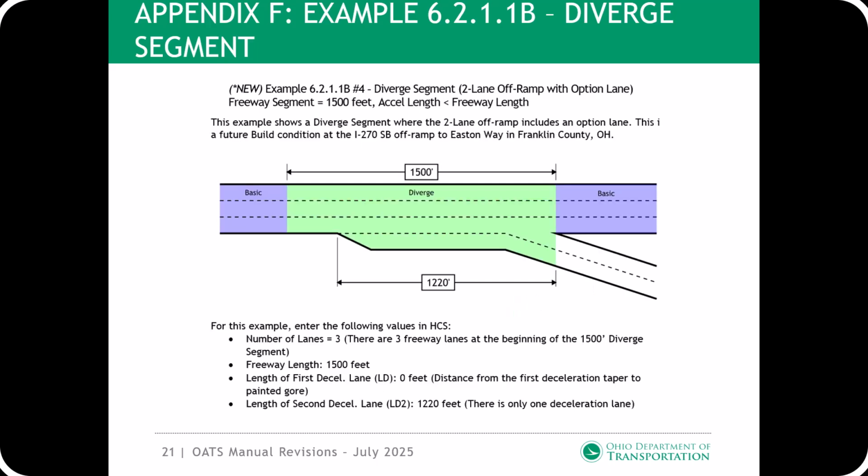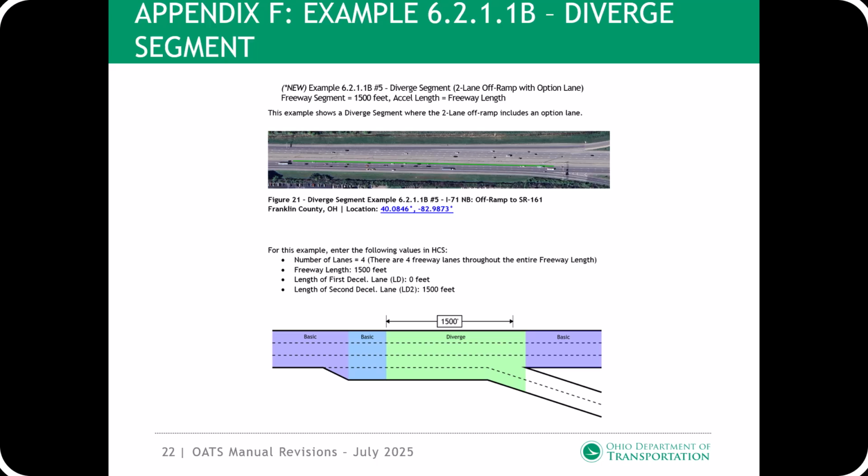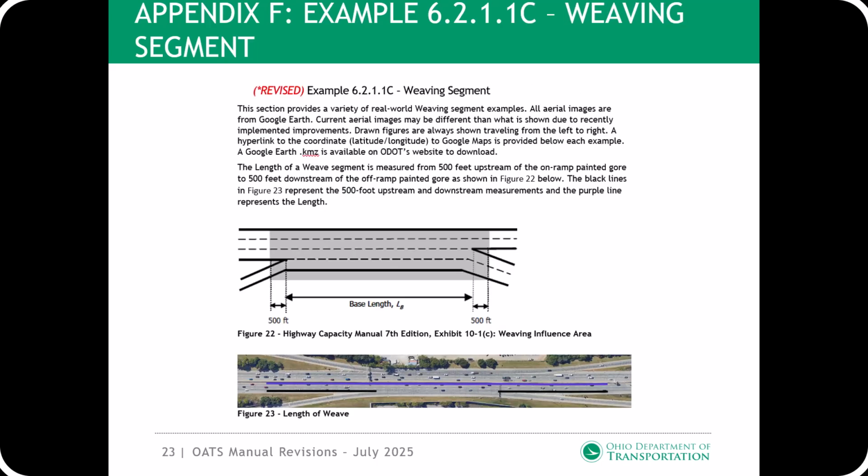Example number 4 shows a diverge segment where the deceleration lane length is less than the freeway length and where the two-lane off-ramp has an option lane. Example number 5 shows a diverge segment where the deceleration lane length is equal to the freeway length and where the two-lane off-ramp has an option lane. Example F, example